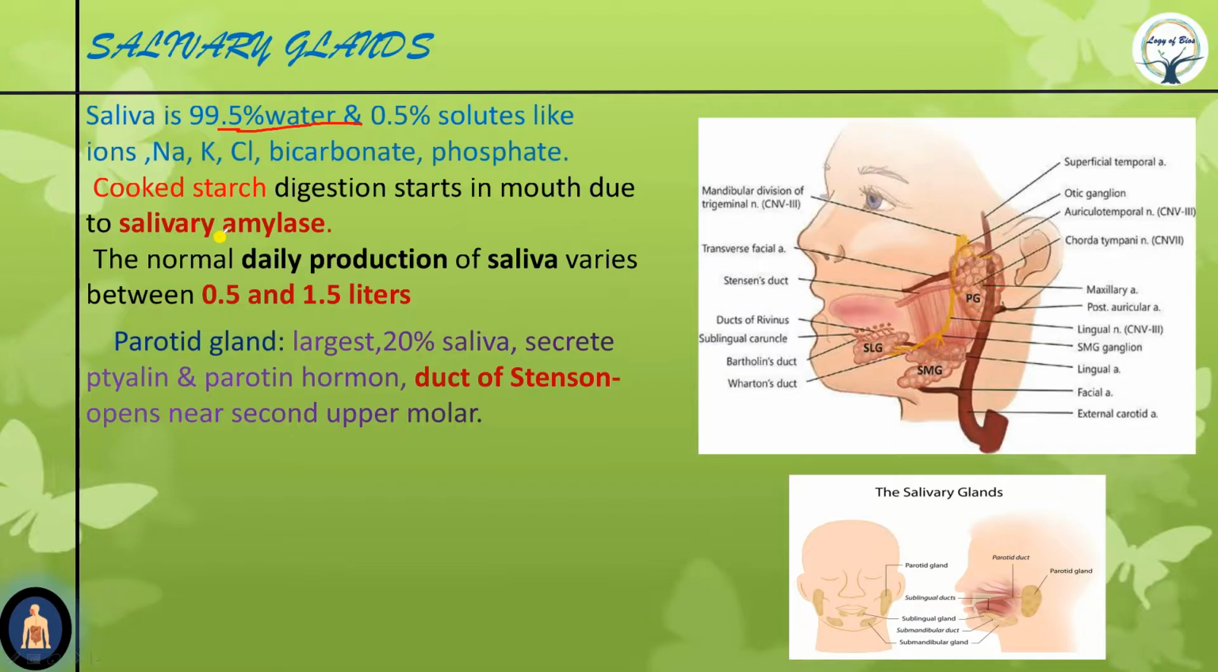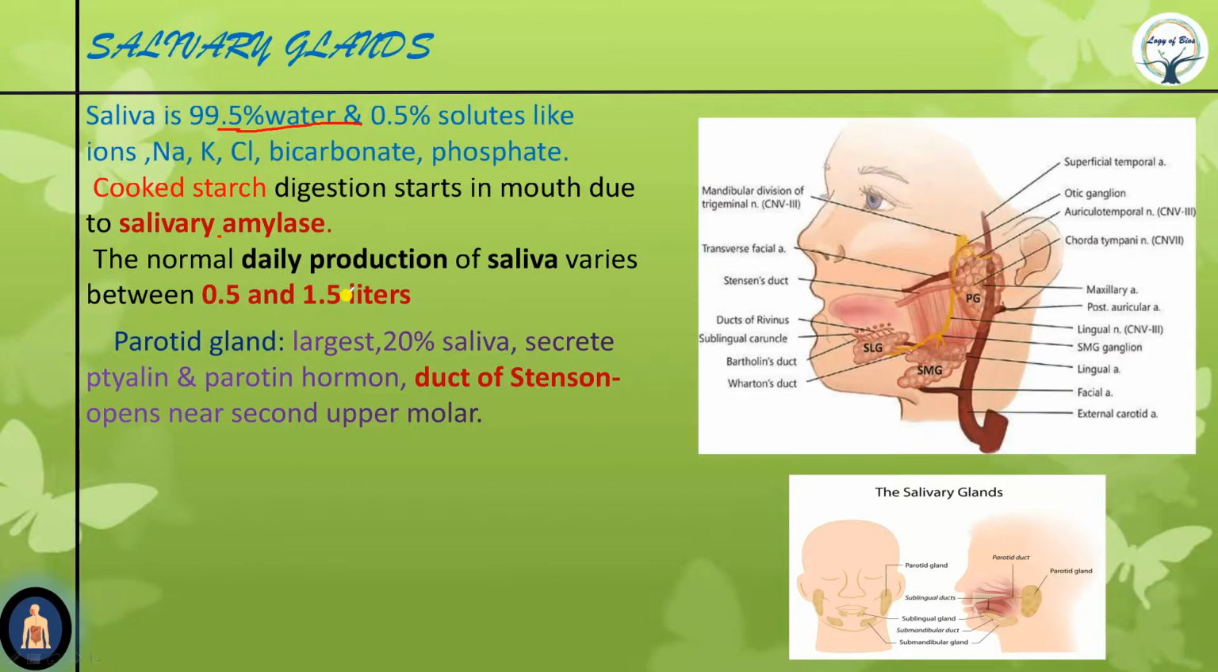Now, salivary amylase is a special type of carbohydrase. Therefore, it acts on carbohydrate. And why salivary? Because it is secreted by the salivary gland, therefore it is known as salivary amylase. It acts on cooked starch. Daily we produce between 0.5 to 1.5 liters of saliva. This is our daily production of saliva.